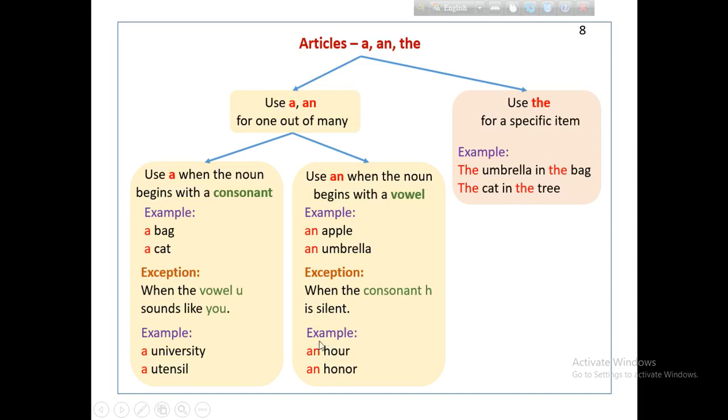We do not pronounce the H here. So before hour we use an, before honor we use an. You cannot pronounce it as "honor" with an H, or "hour" with an H. So you use an before hour or honor. So mind it.